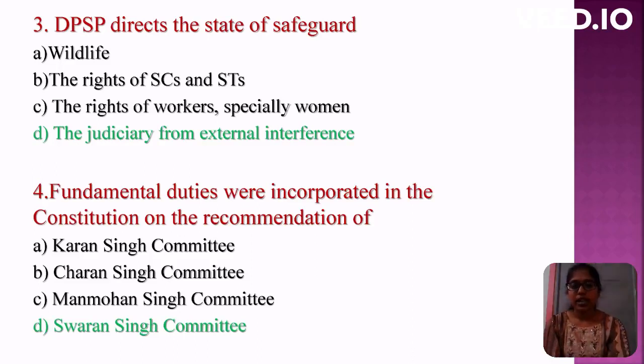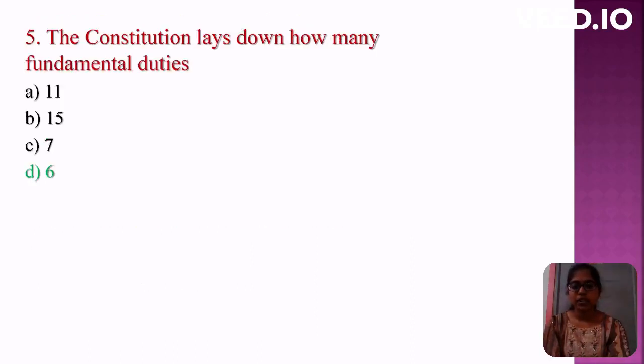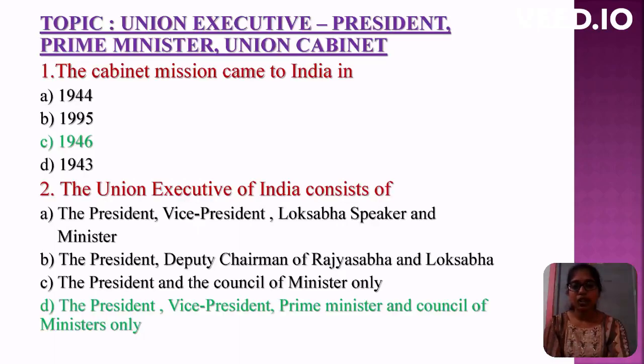Fourth question: Fundamental duties were incorporated in the Constitution on the recommendation of? Options are Karan Singh Committee, Charan Singh Committee, Moharam Singh Committee, Swaran Singh Committee. Correct option is Swaran Singh Committee. Fifth question: The Constitution lays down how many fundamental duties? Options are 11, 15, 7, 6. Correct option is 6.